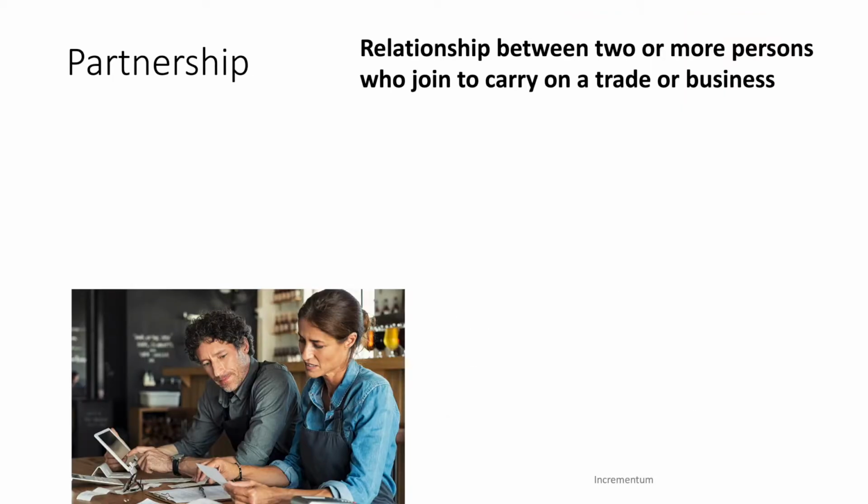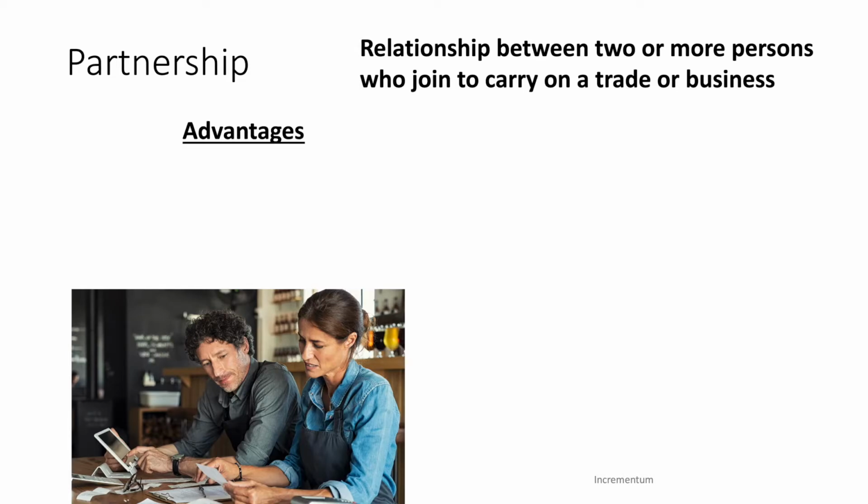A partnership is a business that's between two or more persons, and generally these people join together to carry on a trade or business. For example, this could be a group of dentists who decide to partner together and open a dental office together. It could be a group of doctors that decide to practice together. It could be a group of lawyers that decide to practice together. Lots of other businesses can be partnerships as well.